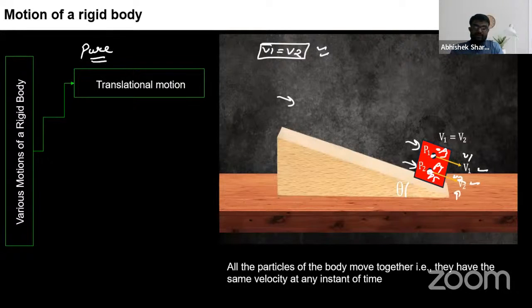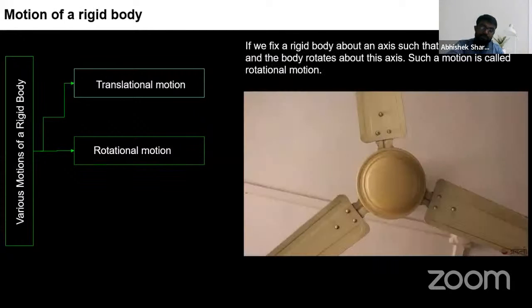Okay, now let us see about the next. So various types of motion a rigid body shows. Rigid body, you know this thing, that if the distance between two points remains constant, irrespective of the motion of the body, such a body is known as a rigid body. So such a rigid body shows two kinds of motions. Pure translational motion, which we have already seen. Now we'll understand the pure rotational motion. Let us see the video.